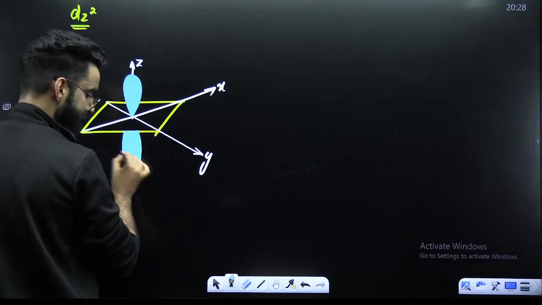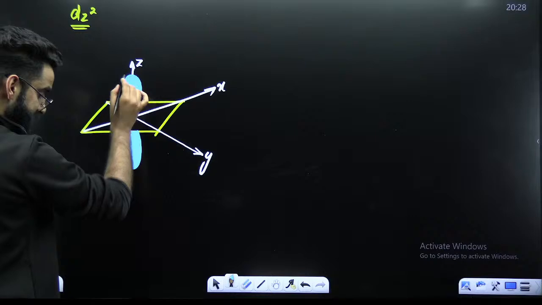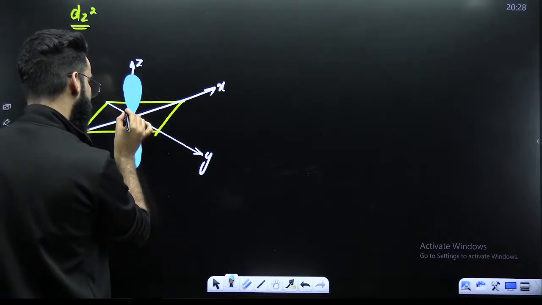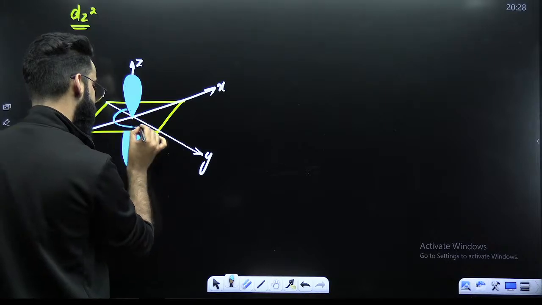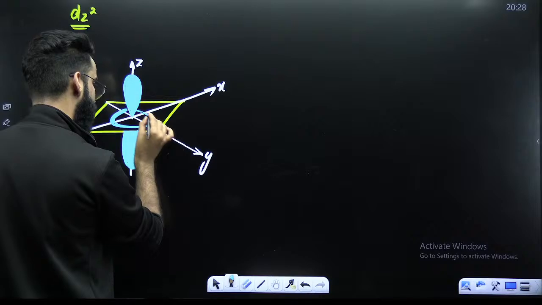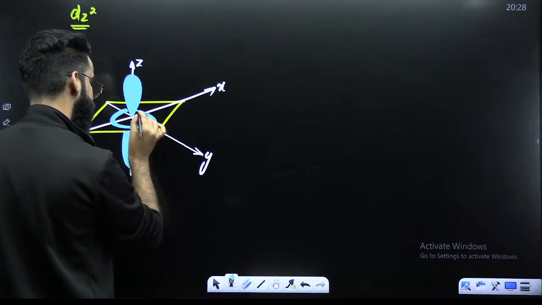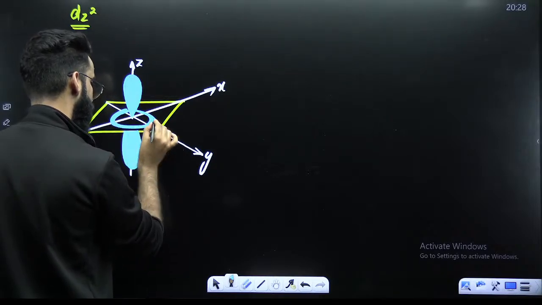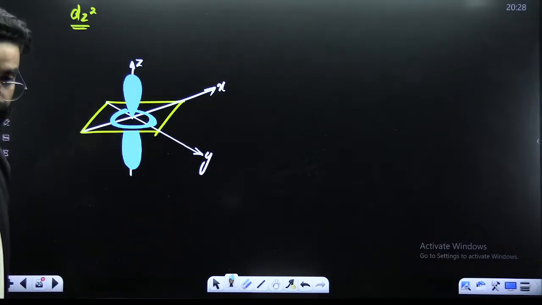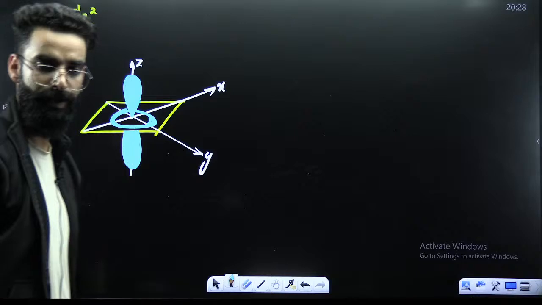What is that? First of all, the electron density will be along z-axis. Apart from this, there will be electron density on this plane as well, like this. This is how your dz square looks like.